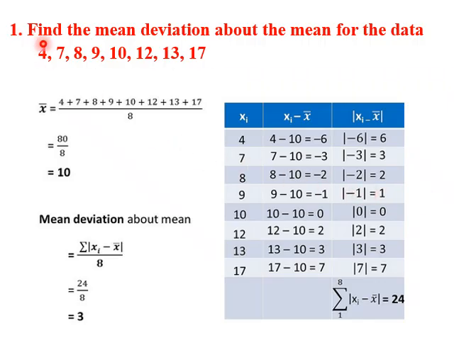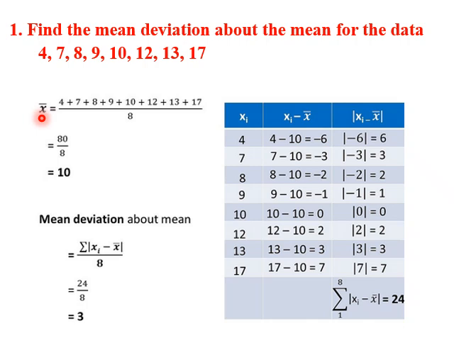In the first problem, we need to find the mean deviation about the mean for the data 4, 7, 8, 9, 10, 12, 13 and 17. Whenever we have to find mean deviation about the mean, first we compute the mean. How do we compute mean? We add all these numbers and divide by the total numbers. There are 8 numbers: 1, 2, 3, 4, 5, 6, 7, 8. So we add all of them and divide by 8.